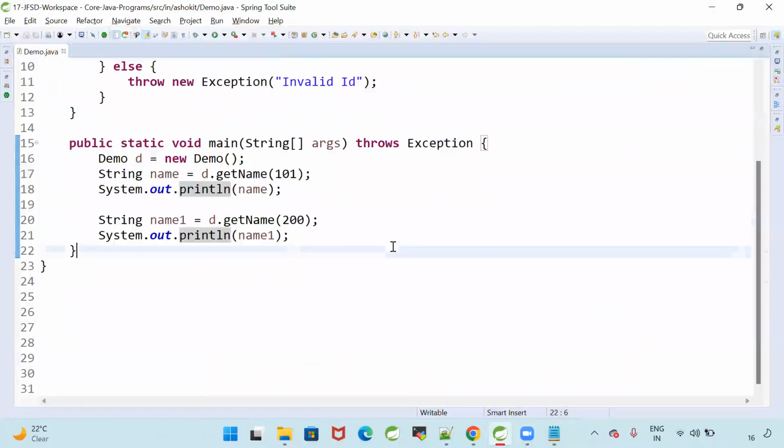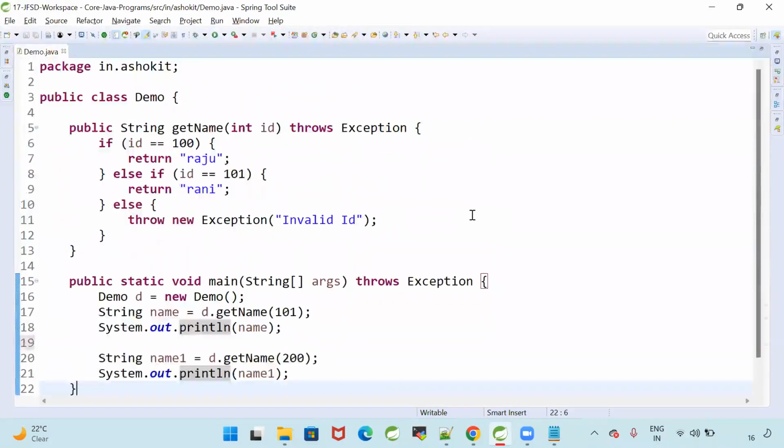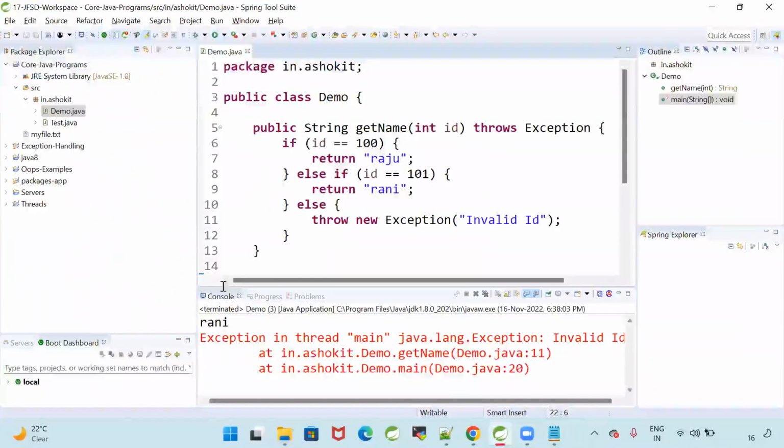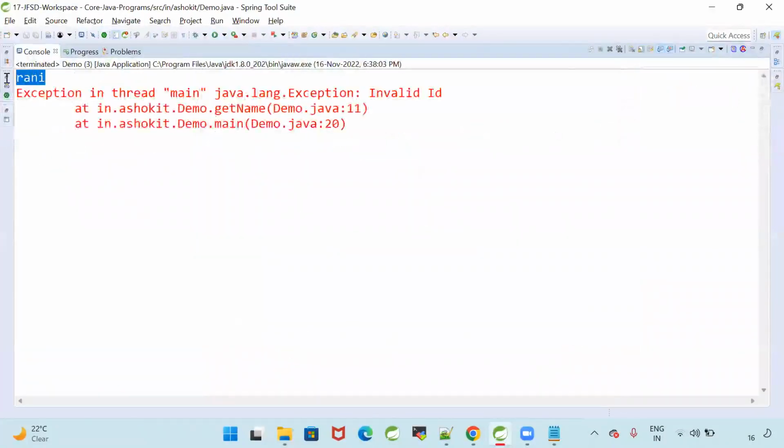Who is printing the exception stack trace? JVM is printing the exception stack trace for us. Perfect. Now, when I run this program, I'm getting that exception. When I execute the first method, first time, I got the output. When I execute the second time, I'm getting the exception.